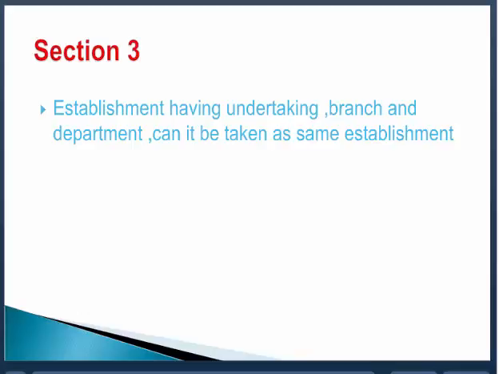What are those two circumstances? If we prepare a separate balance sheet for the undertaking, for the branch, for the department, and never before have they been taken as a part of the establishment, then this will be taken as a separate establishment, which means we will calculate the allocable surplus for this and for this, and accordingly apply the Payment of Bonus Act 1965.